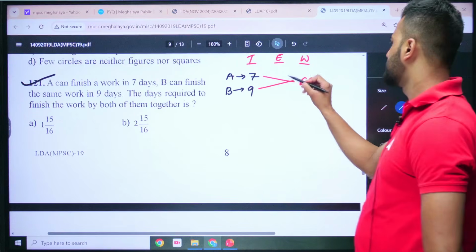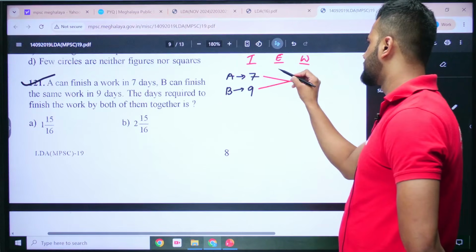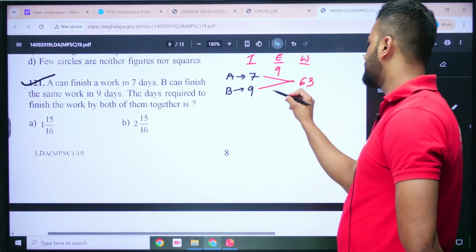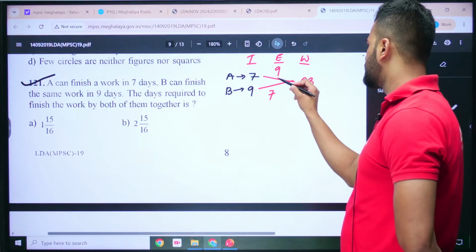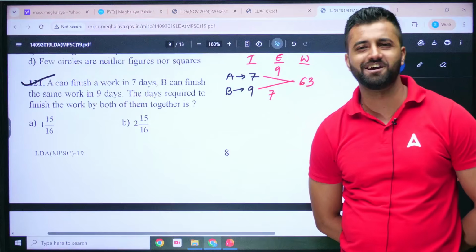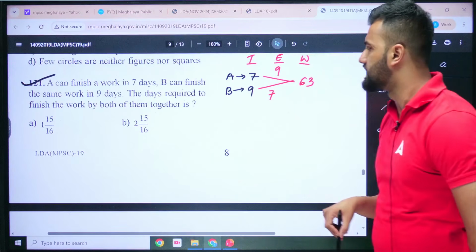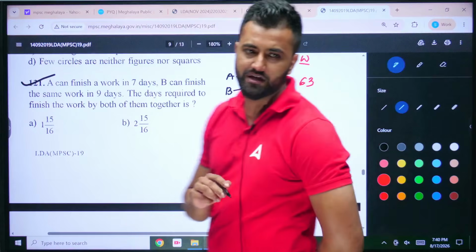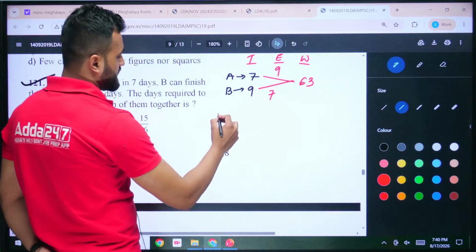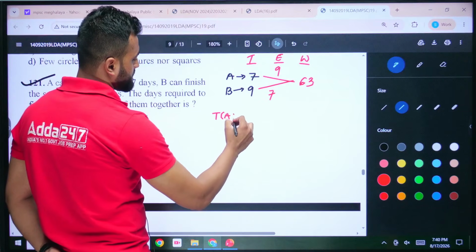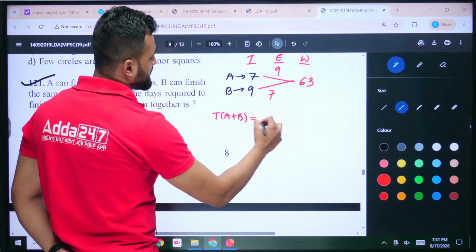So out here, what should I multiply with 7 to get 63? You would say 9. And out here, I multiply by 7. So we have got the efficiency and we have got the work. Now we can easily get the answer. They want us to make them work together and get the answer. So if A and B work together, what will be the answer? We know the time taken by A and B will be what? It would be total work. How much work do they have to do now?